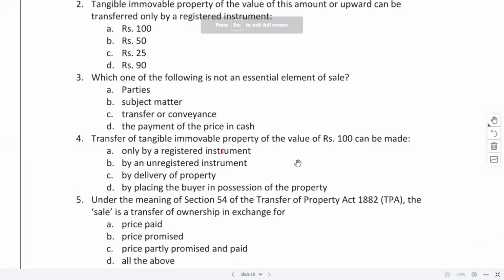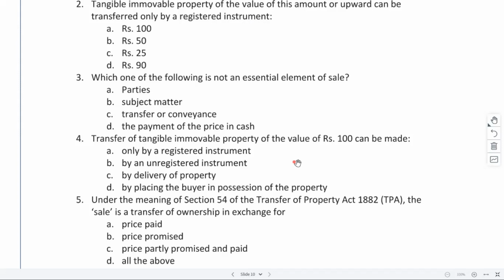Delivery of property. Anyone else? Yeah, because it is 100, right? 100 or upward would be by registered instrument.